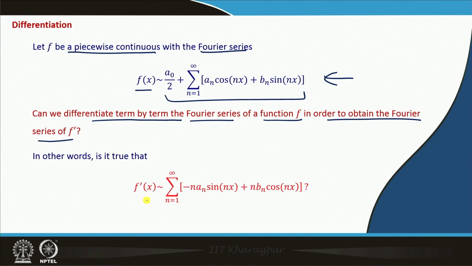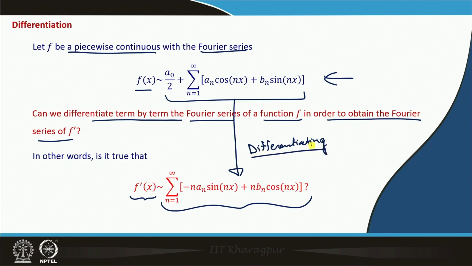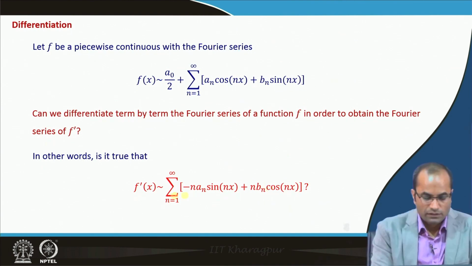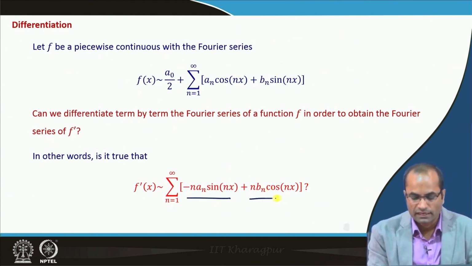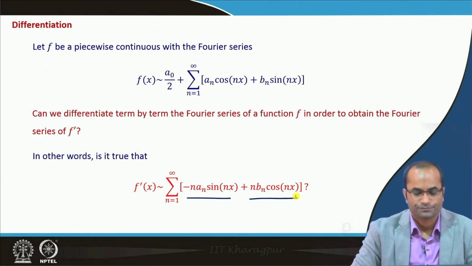So, in other words, we are looking at the series here, which comes just by differentiating the above series term by term. The first term is constant, so we do not have a constant here, because after differentiation that will become 0. Then cos nx has become sin nx with the minus sign and the factor n. Then sin nx is differentiated to get cos nx with the factor n. So, this new series has minus n a_n sin nx and n b_n cos nx.